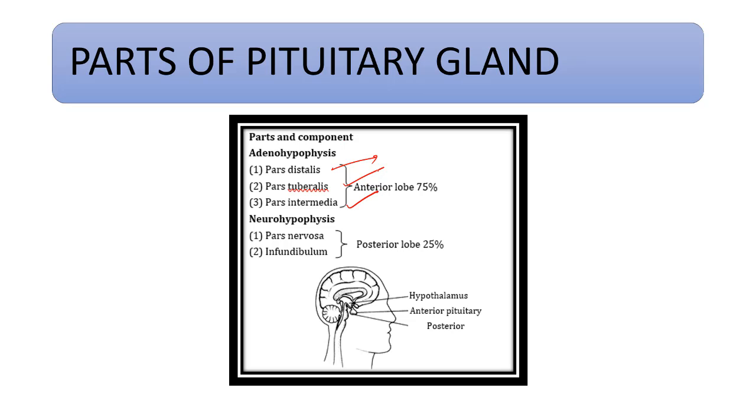The neurohypophysis, or the posterior pituitary, mainly contains pars nervosa and infundibulum. Posterior lobe 25%, anterior lobe 75%. So the anterior lobe has pars distalis, pars tuberculis, and pars intermedia, and the posterior pituitary has pars nervosa and infundibulum.